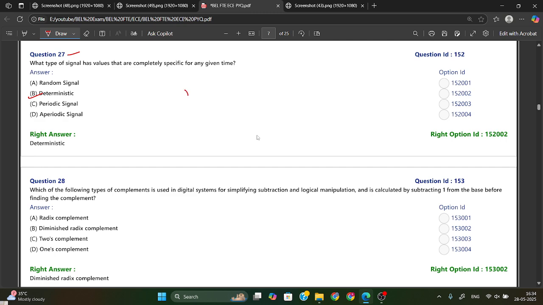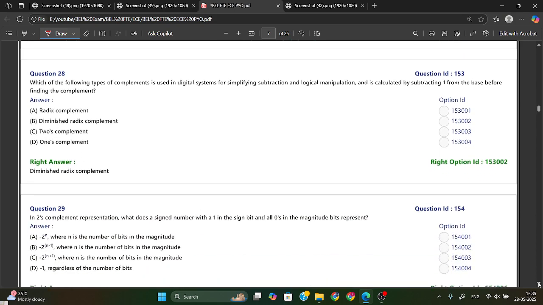Let's say if x of t is equal to 5 sine 2 pi t, here its value at any time t can be exactly calculated. So that's why we can call this one a deterministic signal.